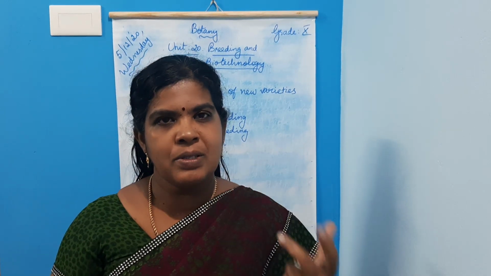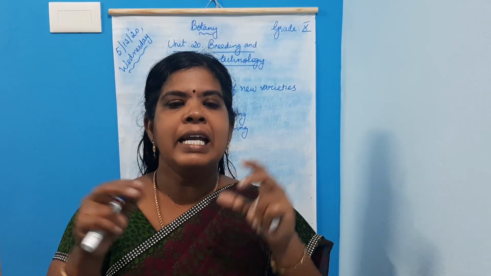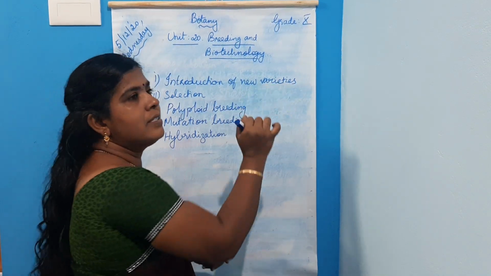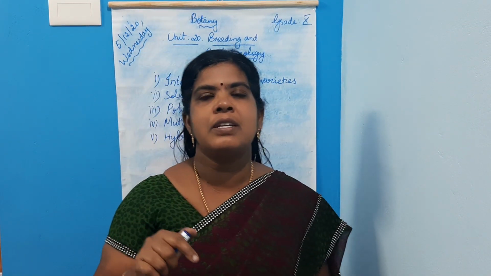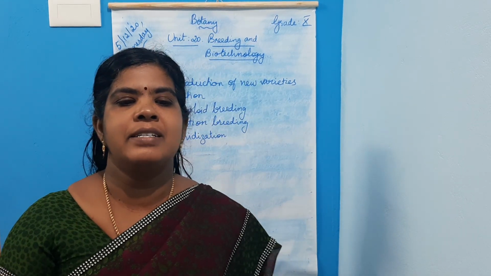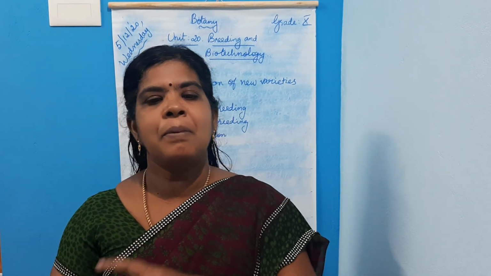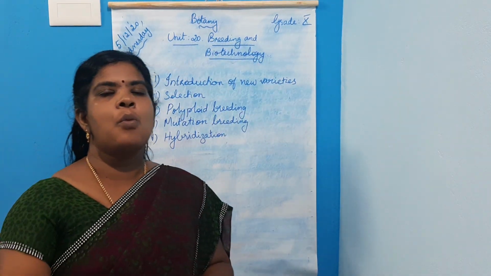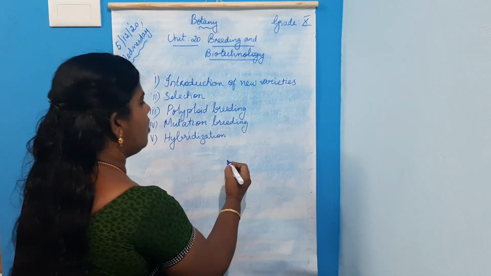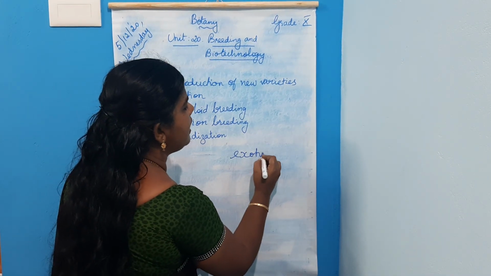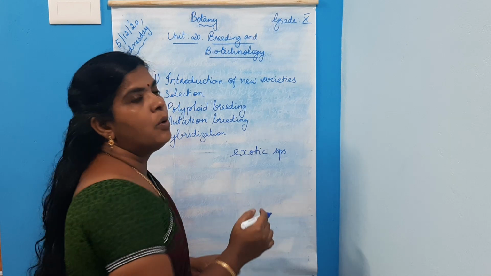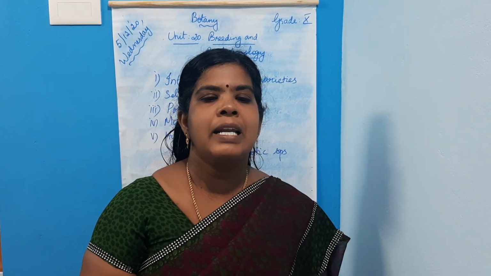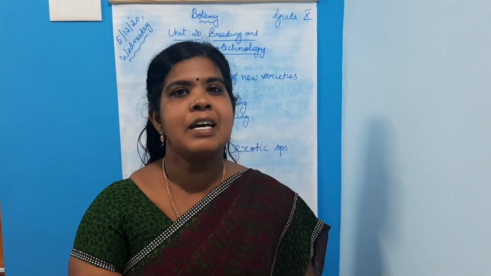It is the process of introducing high yield varieties of plants from one place to another. Plants which are introduced from one place to another are called exotic species. What are called exotic species? The plants introduced from one place to another, for the purpose of increasing the production.